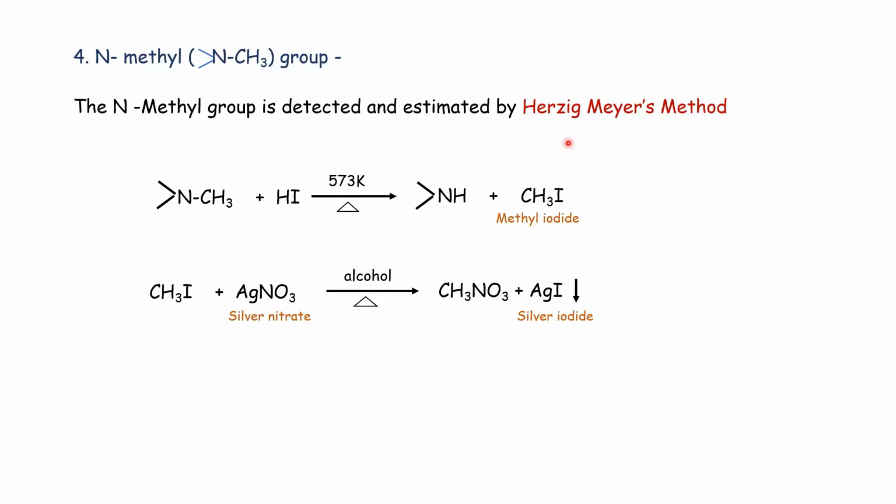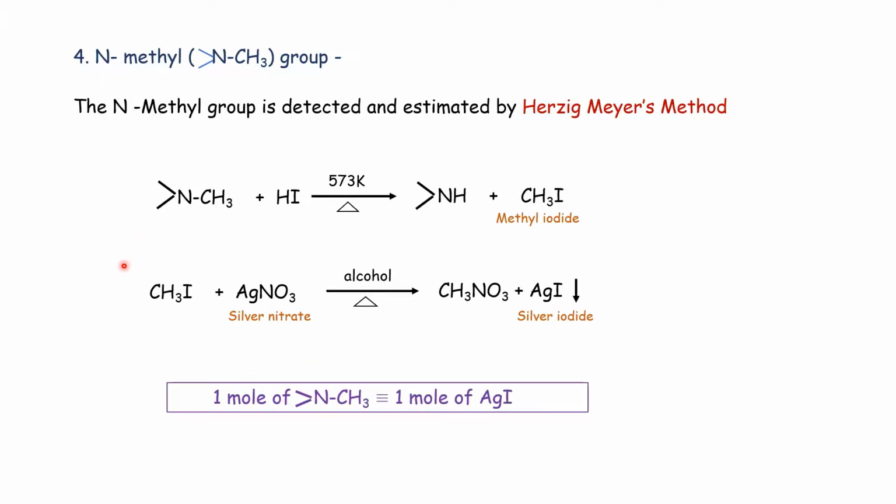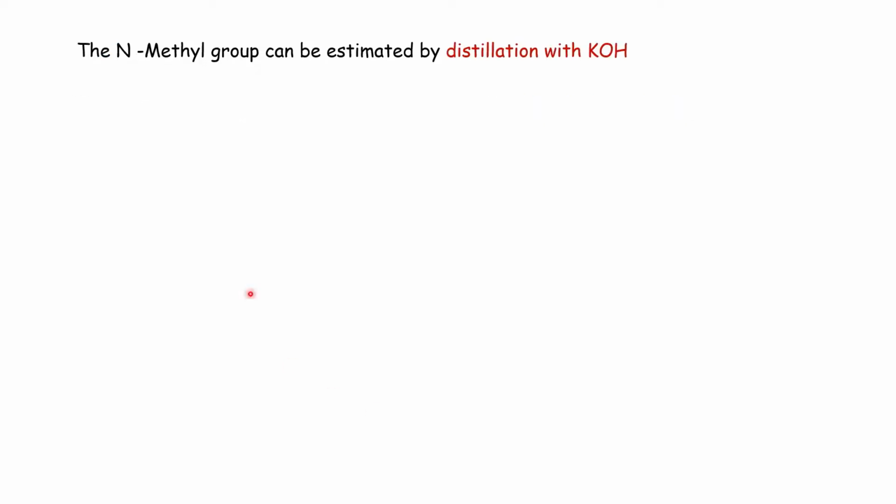In Herzig-Meyer's method, as the temperature is 573 Kelvin, both methoxy group and N-methyl group are affected by hydroiodic acid, but by difference we can determine the quantity of N-methyl groups present in the compound. The equation used is 1 mole of N-methyl group corresponds to 1 mole of silver iodide.